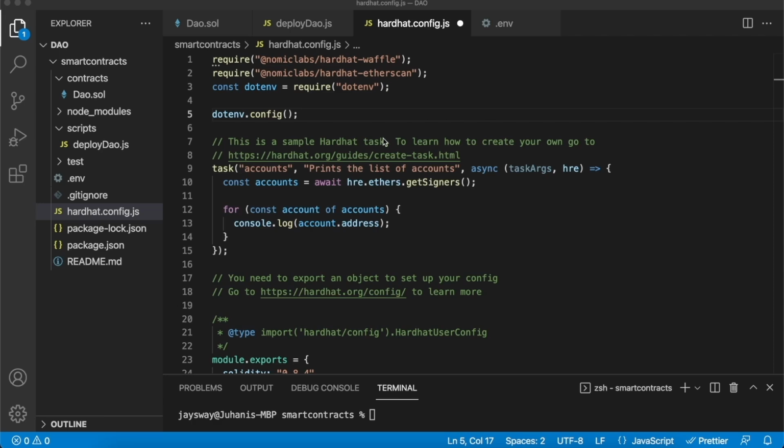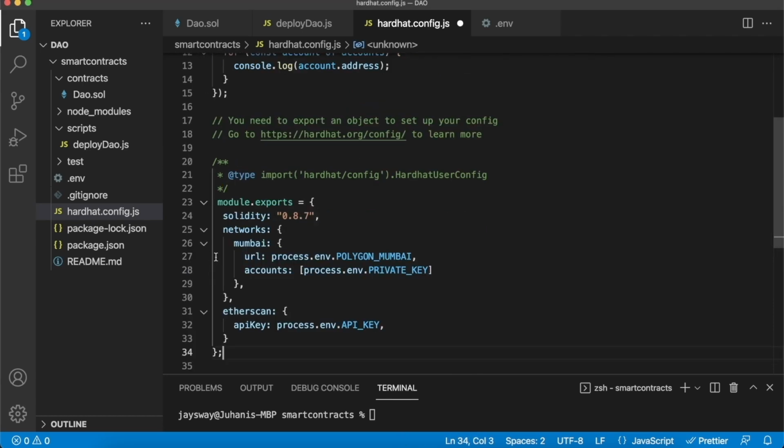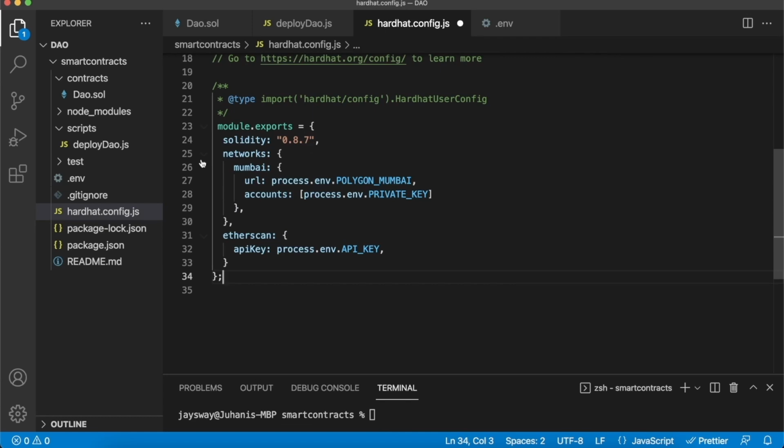Now here in hardhat config, because we already brought in the libraries we need, all we have to do is change this module exports object over here at the bottom. I'll just paste what we need. It's an object that defines the Solidity version we're using, 0.8.7, and then the network, which will be Mumbai in our case because we're deploying on the Mumbai network, and we get the endpoint for our Mumbai node, and then the account's private key in an array format that we're deploying this smart contract with.